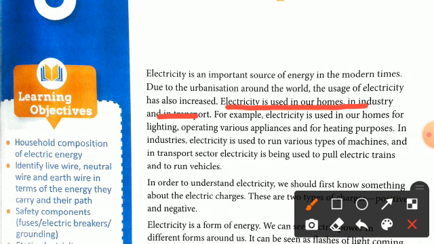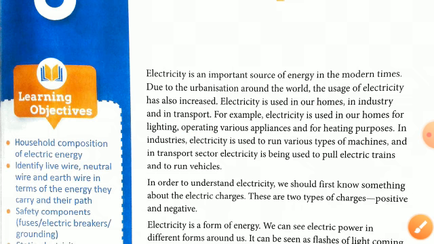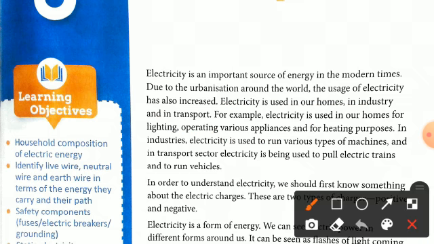For example, electricity is used in our homes for which purpose? Lighting, operating various electrical appliances, and for heating purposes. In industries, electricity is used to run various types of machines. And in the transport sector, electricity is being used for full electric trains. Nowadays there are electric engines which run on electricity. So in the transport sector, electricity is used to pull electric trains and to run vehicles.